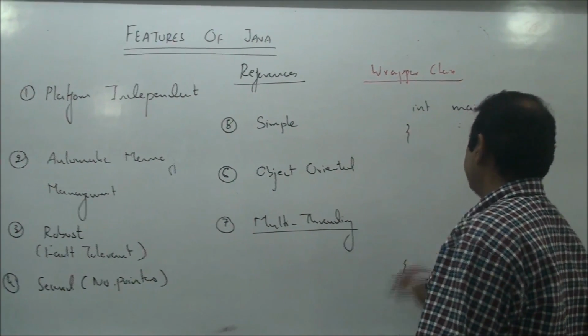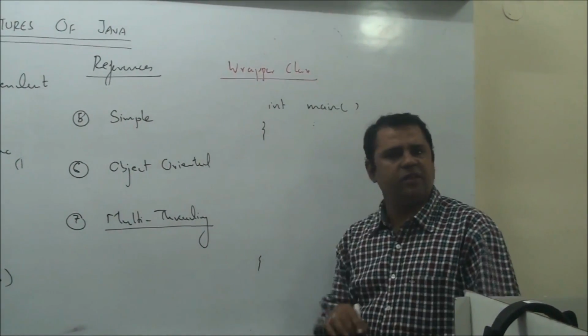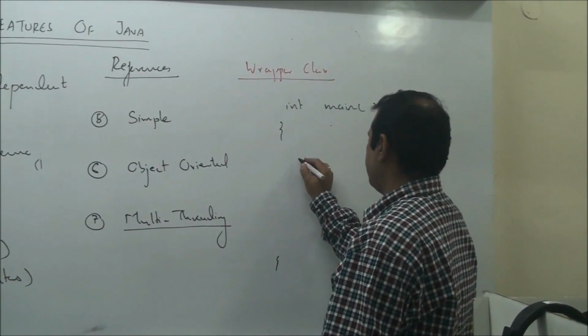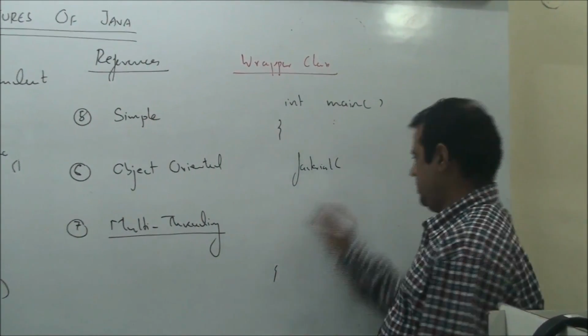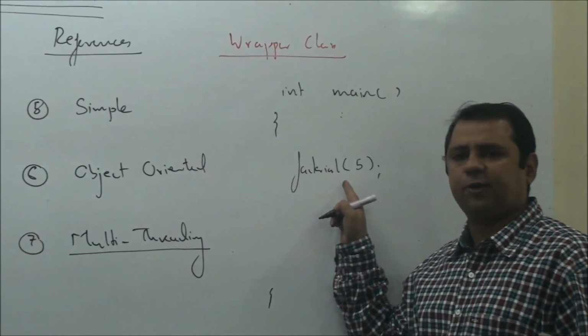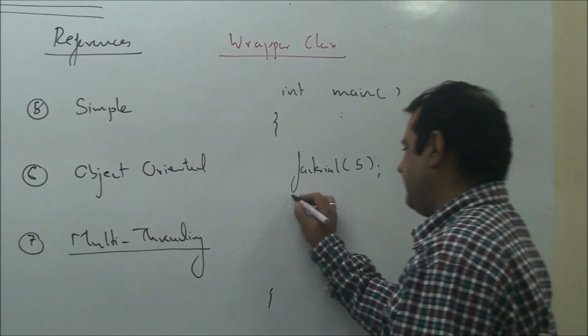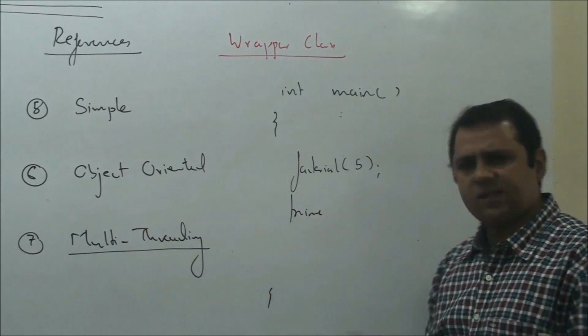Let's say we have a C language program in which we are calling, let's say, 3 functions. One of them is, say, factorial. I'm passing the number 5 and let's assume this function is going to calculate the factorial of 5. I'm having another function which is totally independent of factorial called prime.